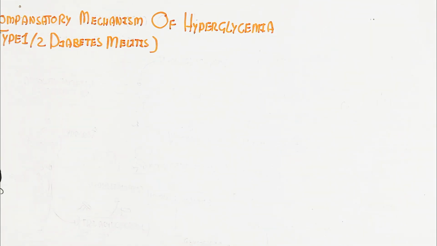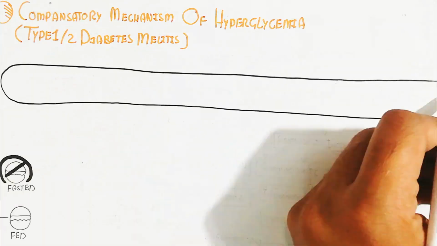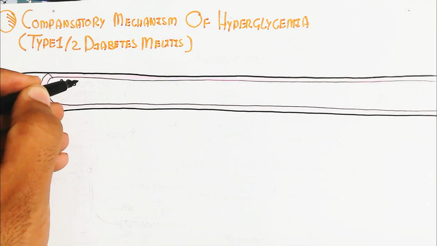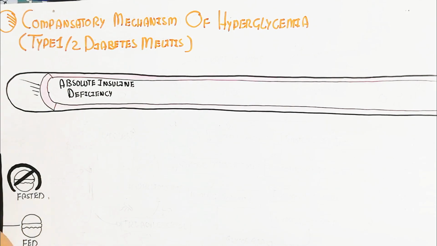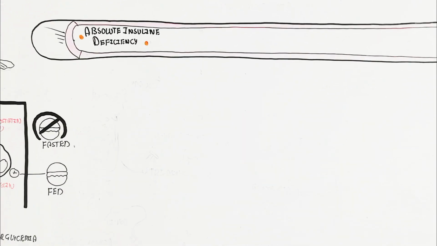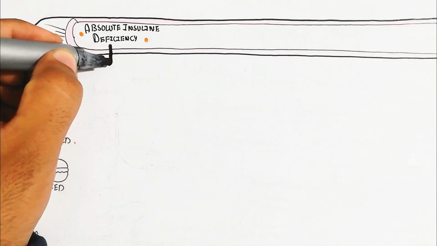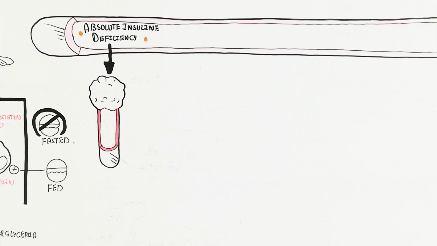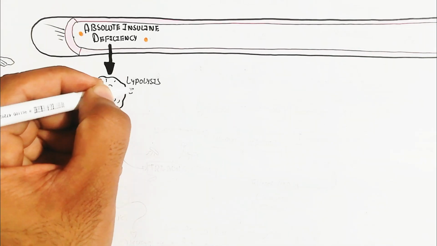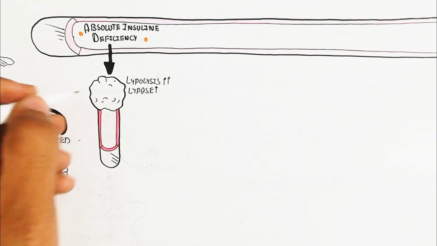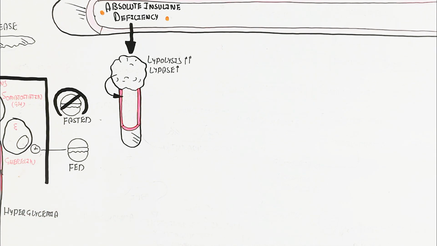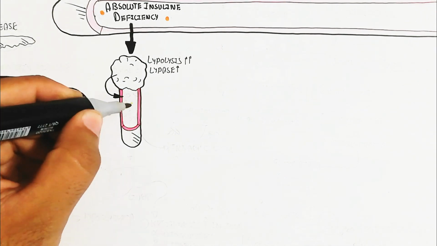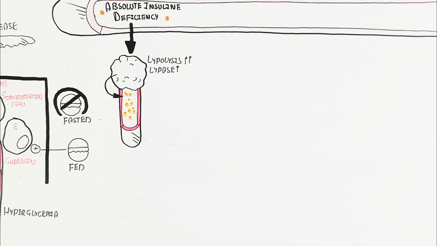Anyhow, let's understand the compensatory mechanism and how it can change the physiology, which leads to many diseases. Absolute insulin deficiency, as in type 1 diabetes mellitus, will lead to lipolysis and an increase in lipase enzymes. In this way, adipose tissue degrades to produce free fatty acids in the blood circulatory system, and low density lipoprotein will increase and go into the liver.